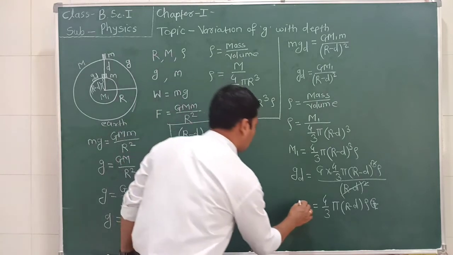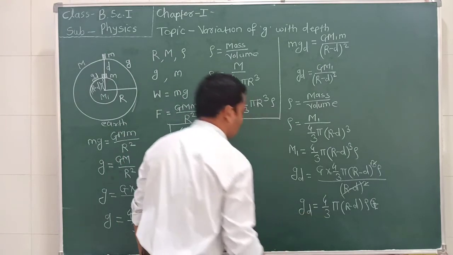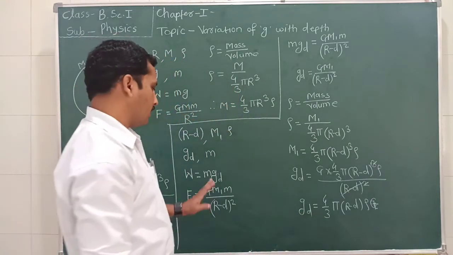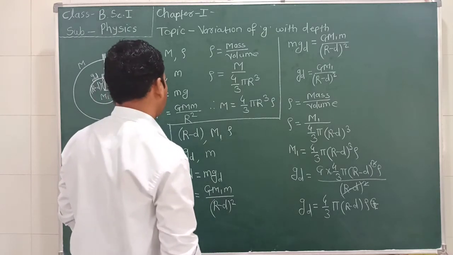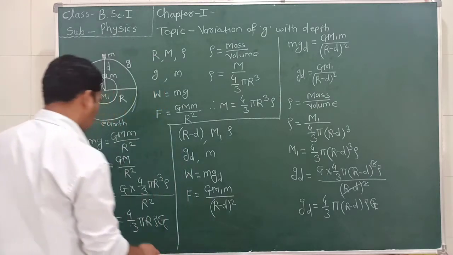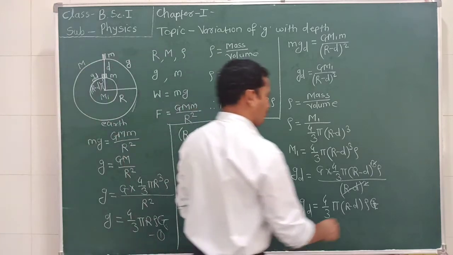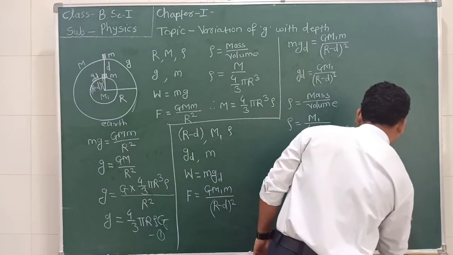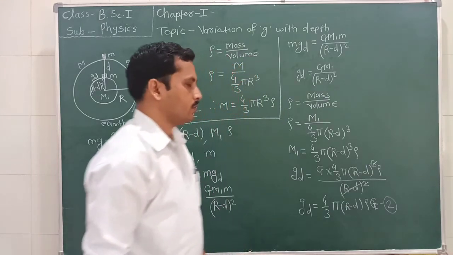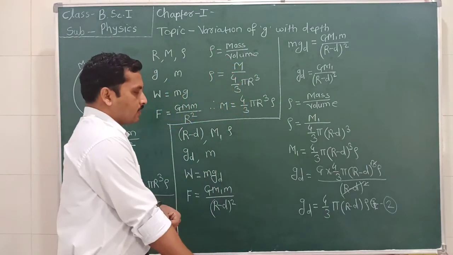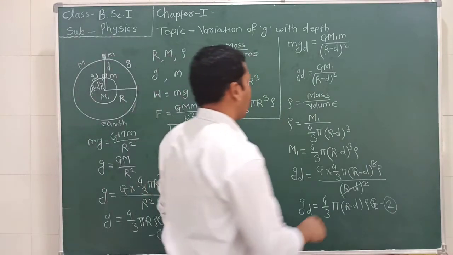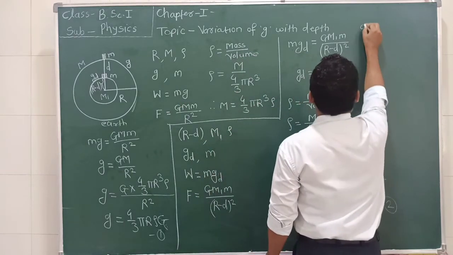Now suppose this is equation number 1 and this is equation number 2. So divide equation 2 by 1. Divide equation 2 by 1.